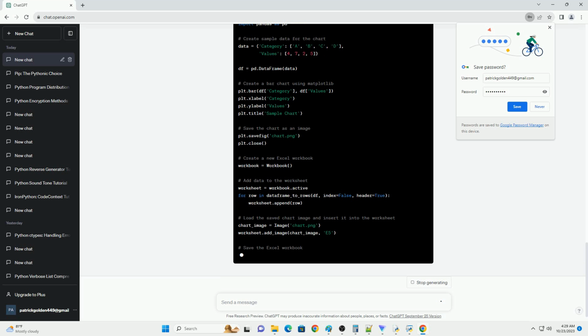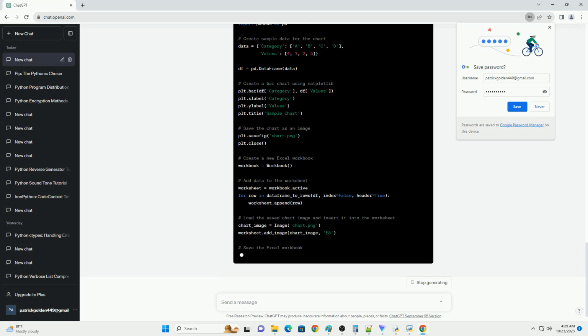Before we get started, make sure you have the following prerequisites. Python: you need to have Python installed on your system. You can download it from python.org. Pywin32 library: this library provides access to the Windows COM API, allowing you to manipulate Microsoft Office applications. Install it using pip. Microsoft Office: you need Microsoft Office installed on your system for this tutorial to work.